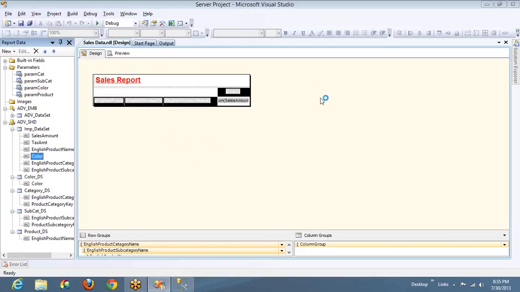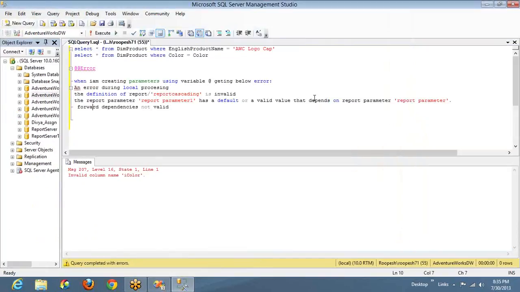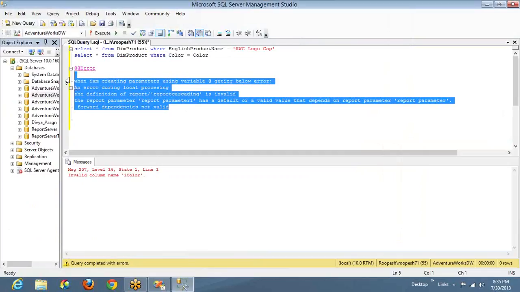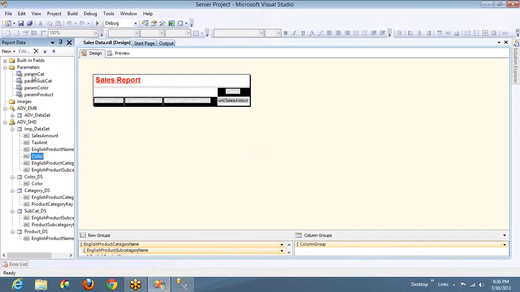Okay, guys. In this session, we are going to discuss a couple of points. The first one is the issue raised by one of you. That is, you try to create a parameter. We have discussed these parameters in the last session, right? Instead of using color from the color dataset, why don't I use the color from the same dataset?